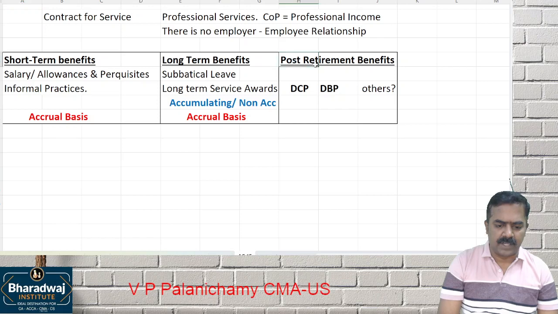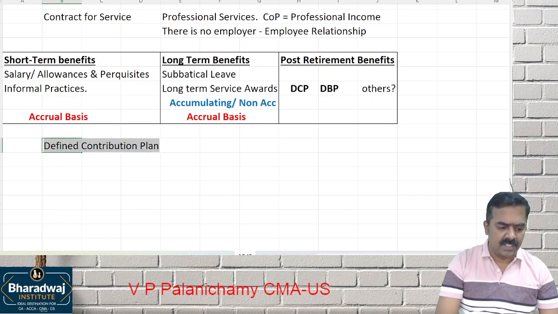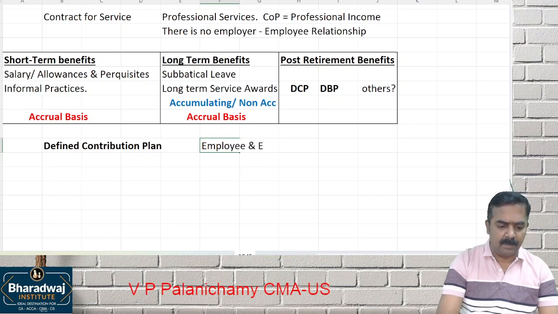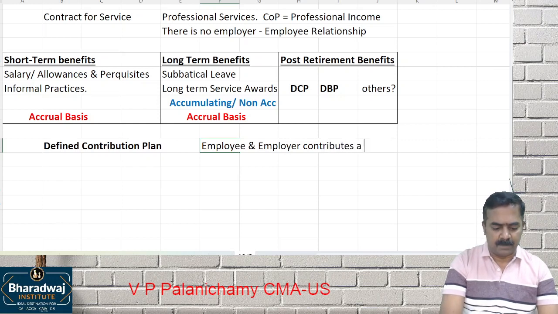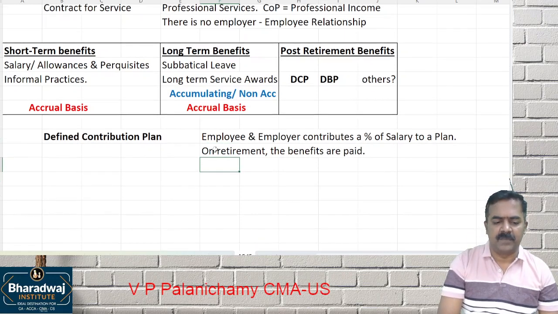Now, let us come to post-retirement benefits. There are two things. One is called which one? DCP, the defined contribution plan. What is a defined contribution plan? Simple. Employee and employer contribute a percentage of salary to a plan. On retirement, the benefits are paid.